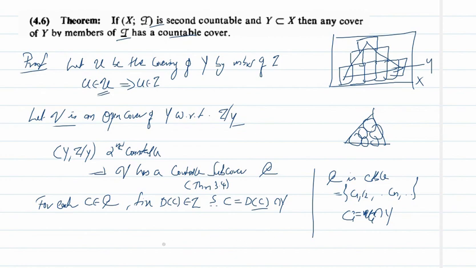So we are getting U1, U2, etc., a countable collection such that it is a subfamily of U.